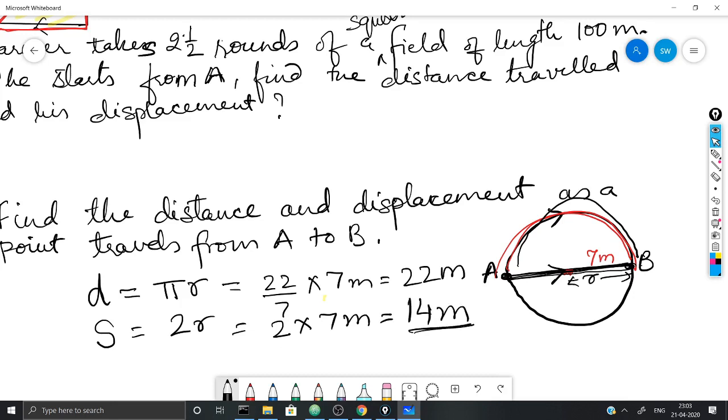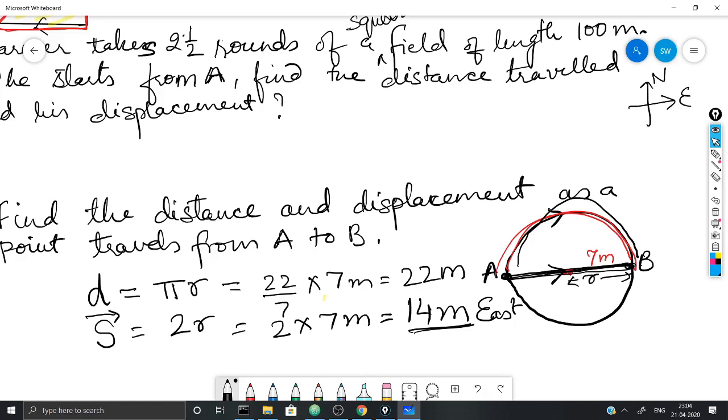But I have forgotten something. I have forgotten to put the direction. And what is the direction? What we are taking in this lesson in this direction is east. So east, 14 meters towards east is the displacement. So this is the concept of distance and displacement. I hope you have understood it.